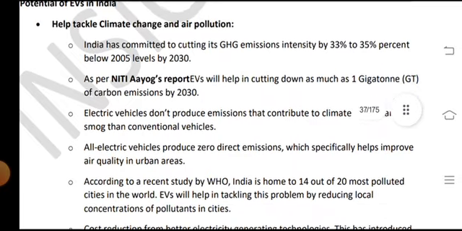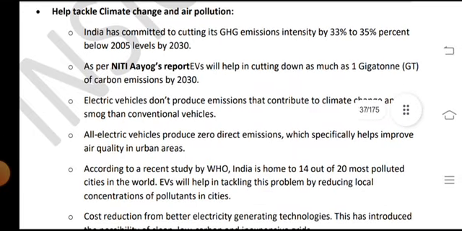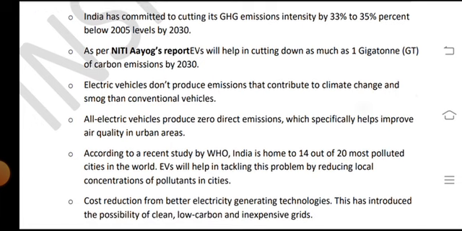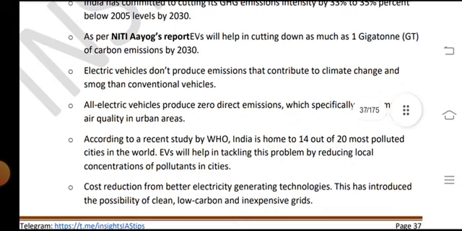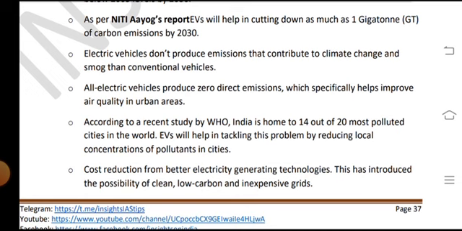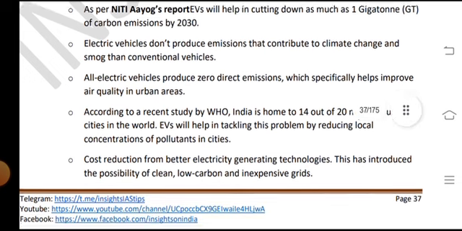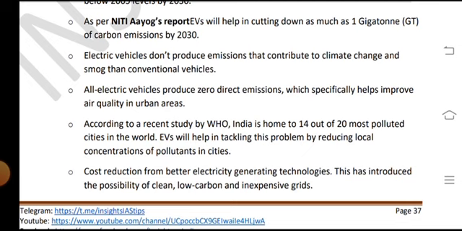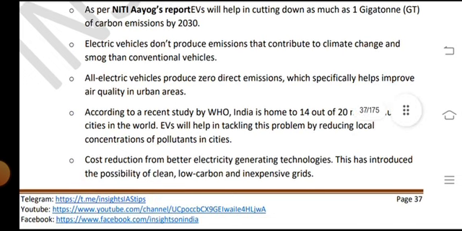The potential of EVs in India could help tackle climate change and air pollution. India has committed to cutting its GHG emission intensity by 33% to 35% below 2005 levels by 2030, as per the NITI Aayog report. EVs will help in cutting down as much as 1 gigaton, GT, of carbon emissions by 2030, and electric vehicles don't produce the emissions that contribute to climate challenges, unlike conventional vehicles.